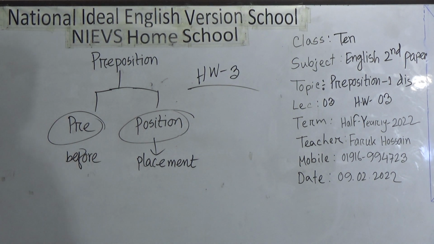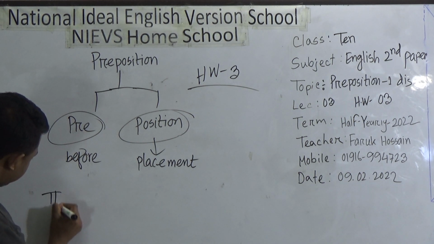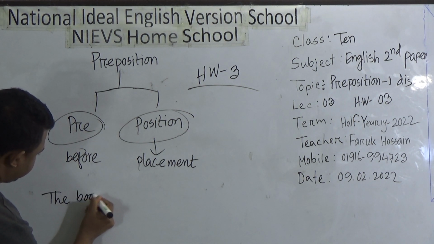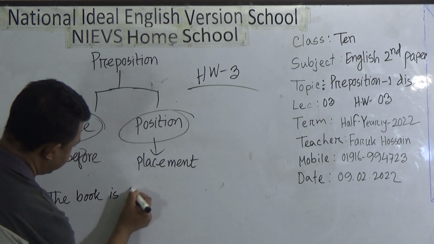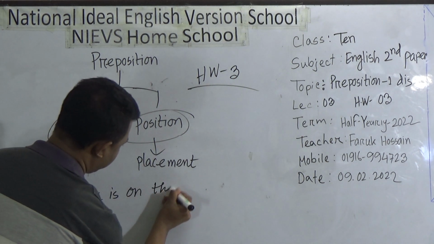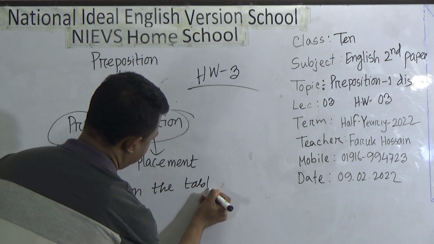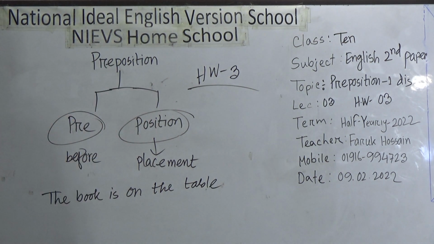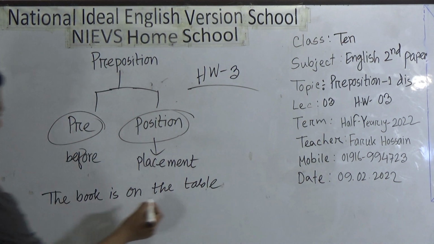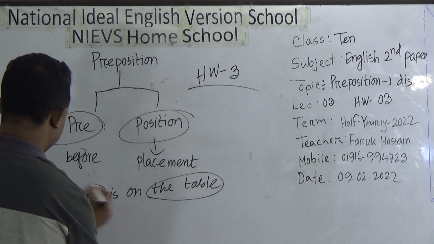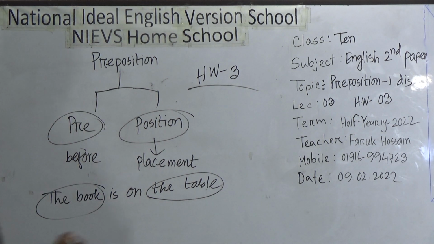Imagine that I write, the book is on the table. Dear students, now here you may get two nouns, and this is the exact preposition.